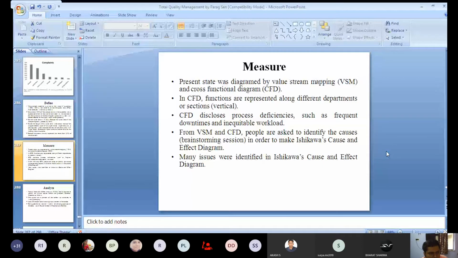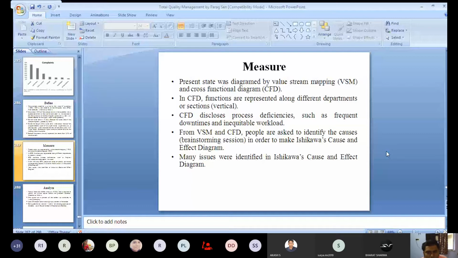And value is given by the quality divided by the cost. Okay, so this we have already stated. Either if you can increase the quality of a product or the service, or if you reduce the cost of a product or service, or simultaneously if you can do both, then the value of the product or service will be increased.